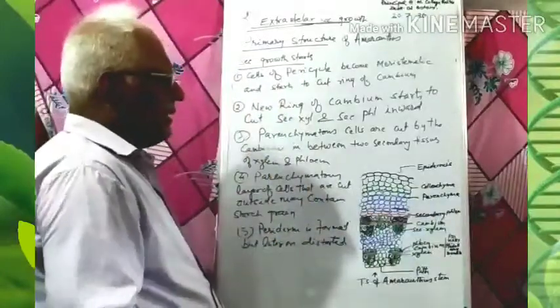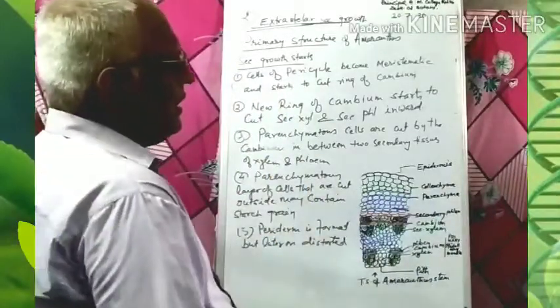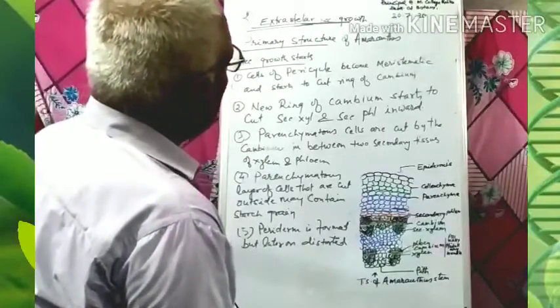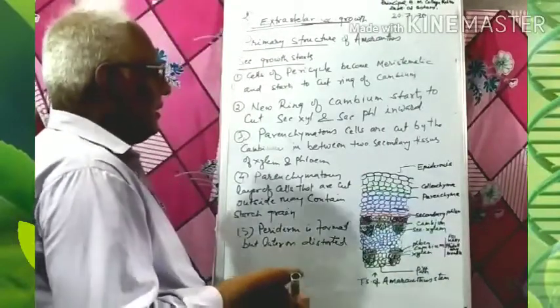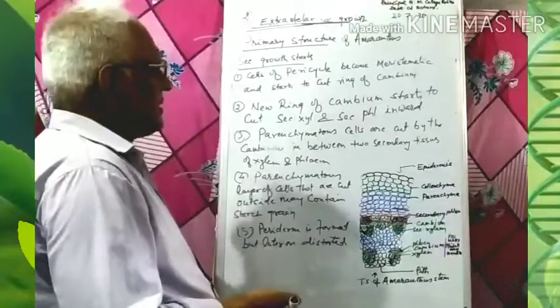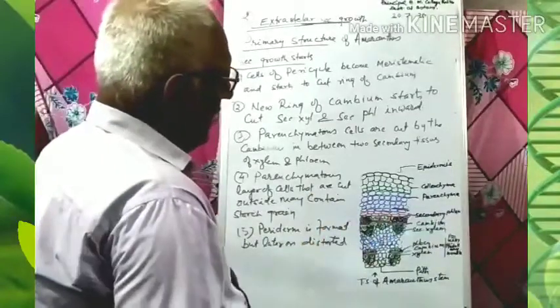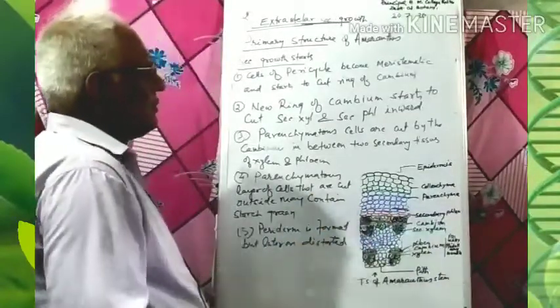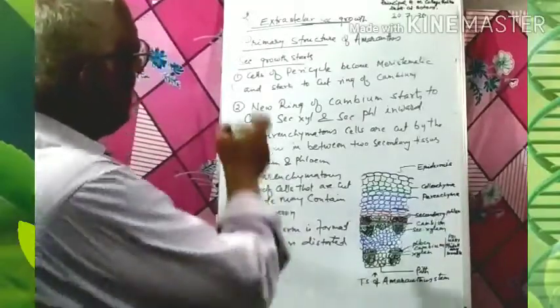Successive ring of cambium occurs in members of the family Nyctaginaceae, that is Boerhaavia and Mirabilis and Bougainvillea also. So this is quite similar in the two headings.